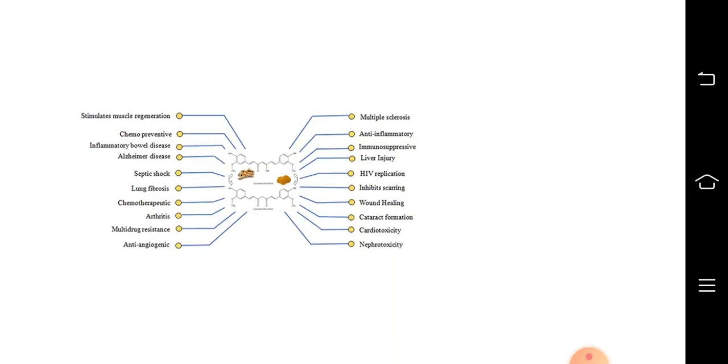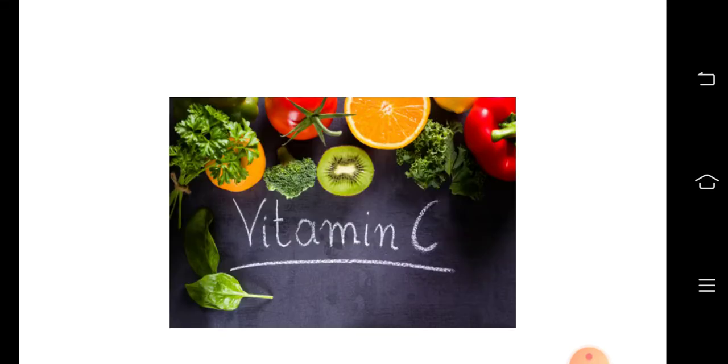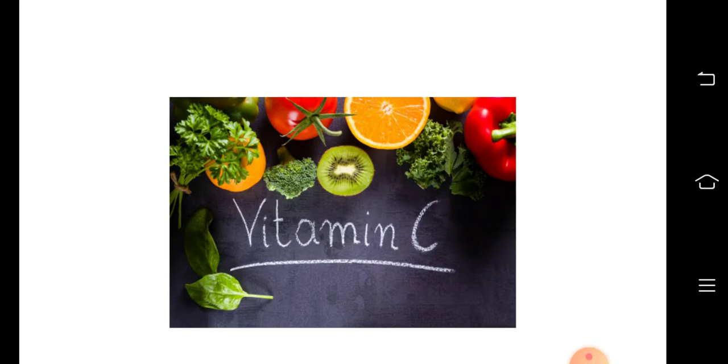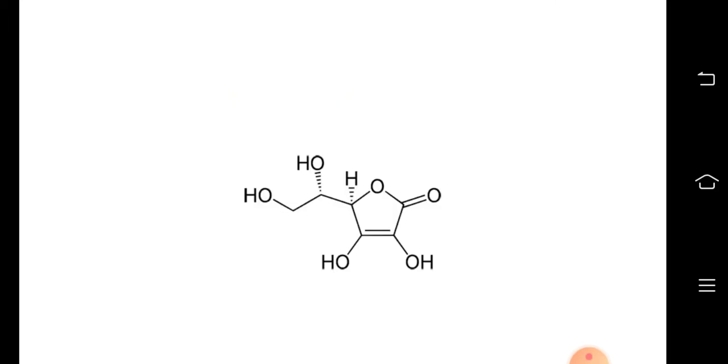So this is the curcumin, which we have already discussed. Coming to vitamin C. Vitamin C, we know where it is present in citrus foods, even in some leafy vegetables. The structure is comparatively simple. Total 4 OHs, 1 oxygen in the 5-membered ring and a carbonyl group on the same ring.